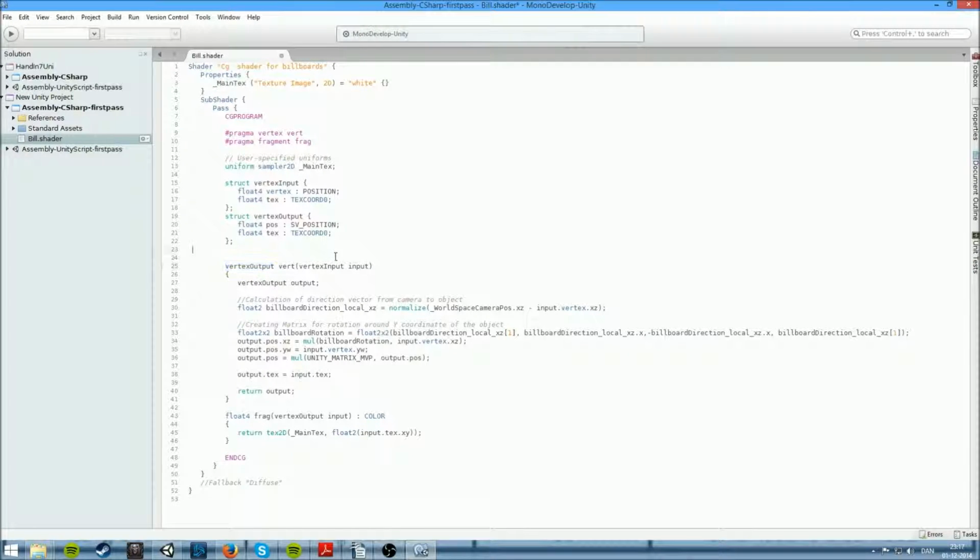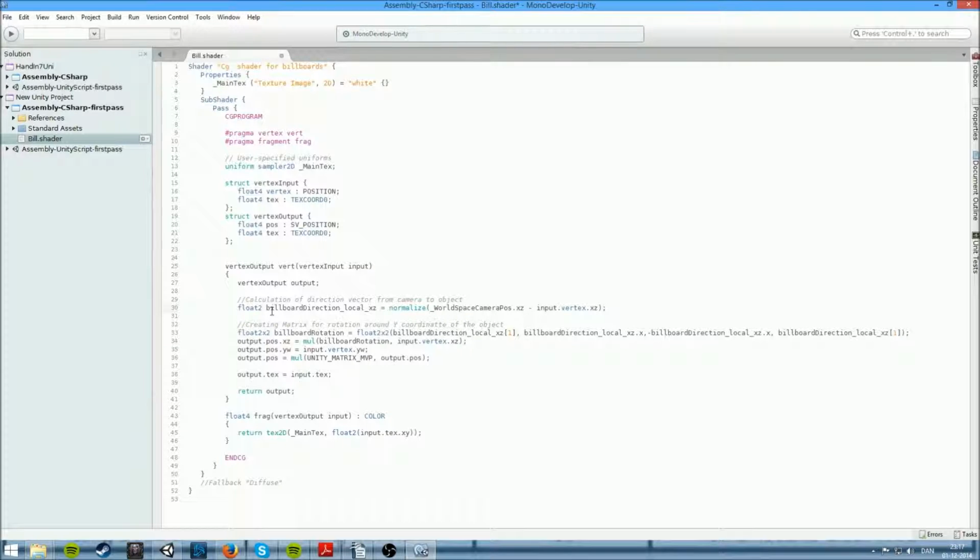We start by having this function called vertex output vert, which calls this. This function will run up to this when it's done. This function goes through every vertex of the objects which the shader is applied to, and does this every frame. So it's like: run through this first vertex, apply this, and then do the next, in every frame so that it can move.